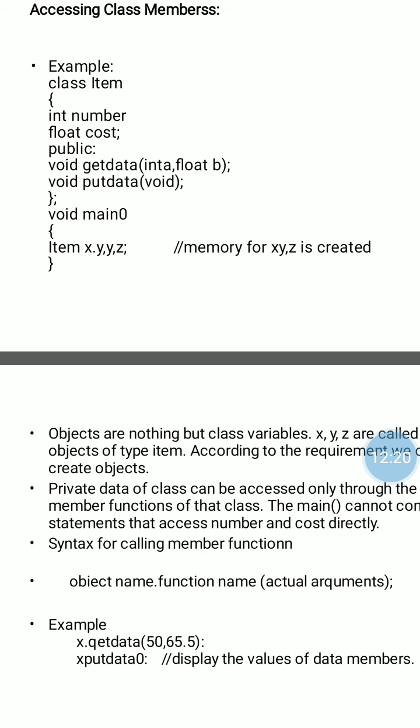These objects are nothing but variables of type class item. Once these objects are created, memory for all three objects will be created.